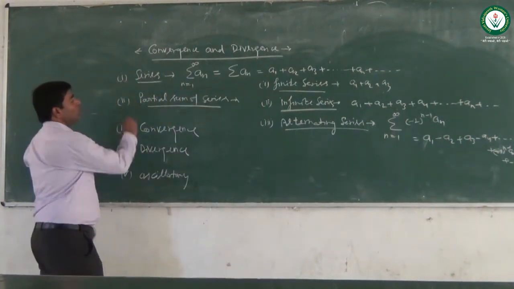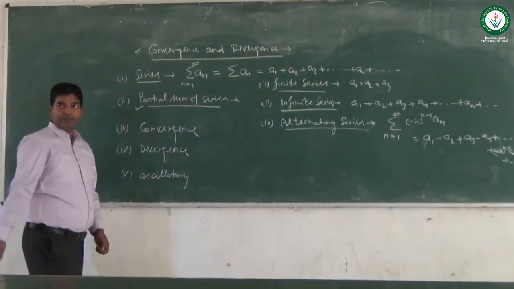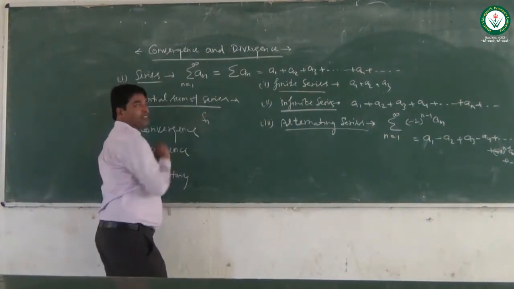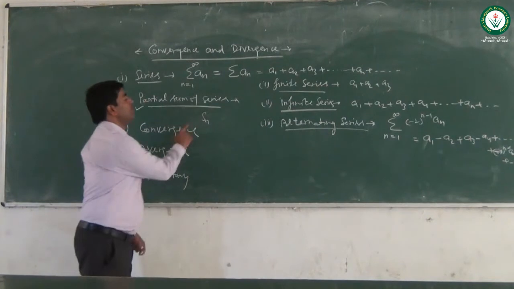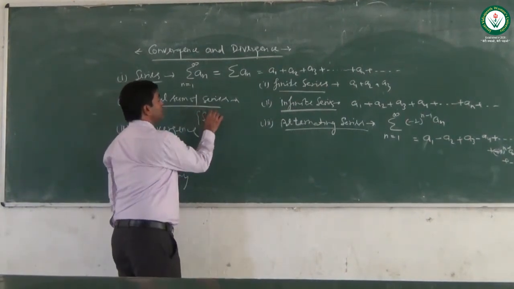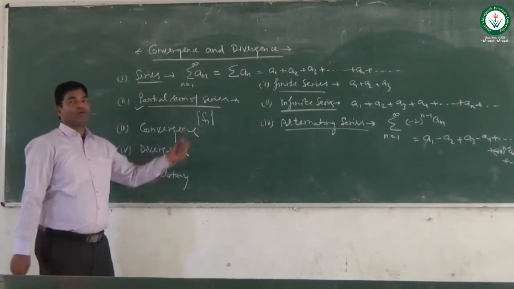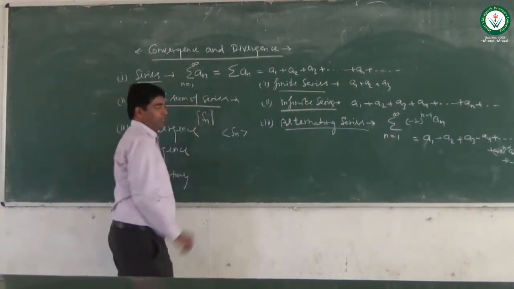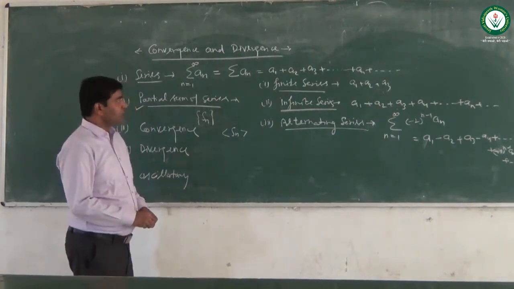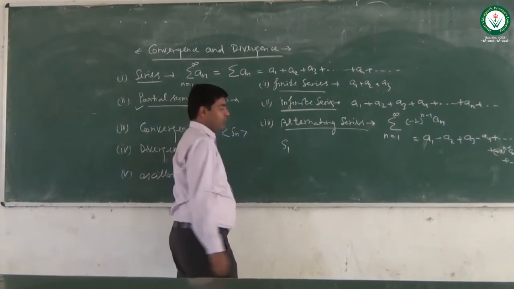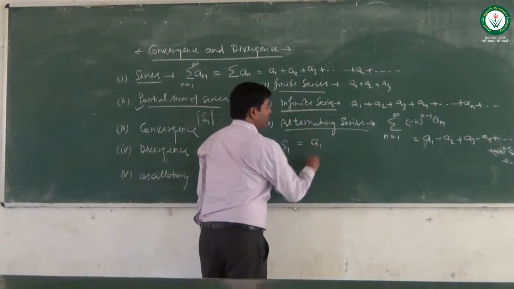Now the next term: what is the meaning of partial sum? It is denoted by Sn. Sn means the sum of n terms, and the partial sum of a sequence can be written as the sequence of Sn. S1 is a1.